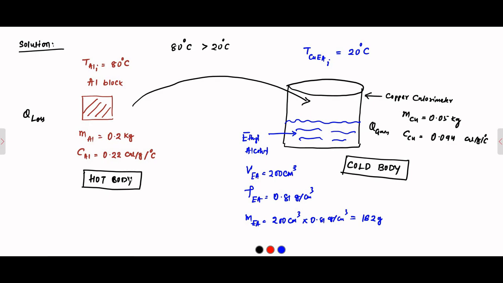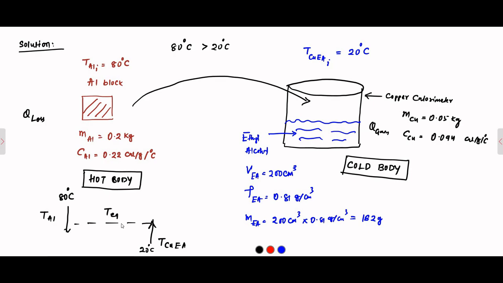Now as a result of this, the aluminium block temperature will decrease and the whole copper calorimeter and ethyl alcohol combination temperature will increase. It will decrease from 80 degrees Celsius, it will increase from 20 degrees Celsius, until they finally meet at an equilibrium temperature somewhere in between.